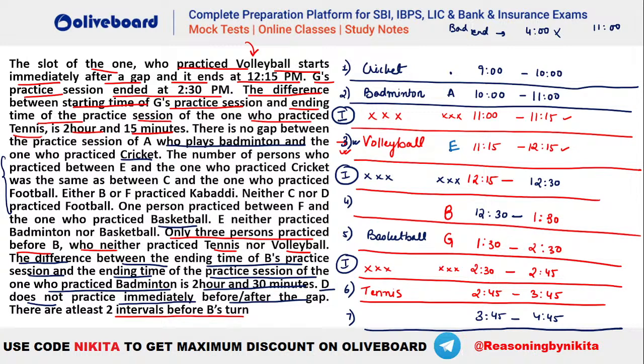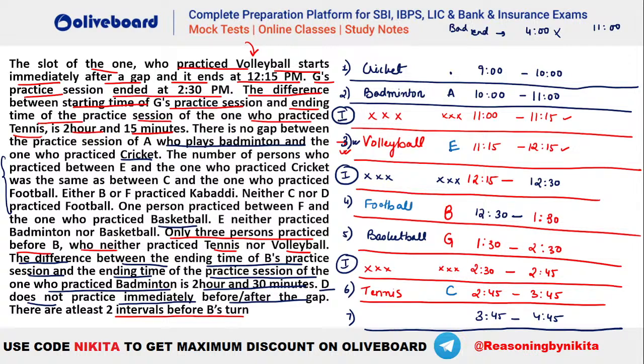So where should we have your C? In that case, C cannot be the seventh person, that is at the end, because we cannot take football there, as basketball is already there. So C can be here and B can be football, right? That's a possibility, that B can be football.